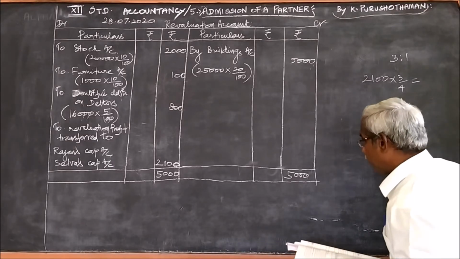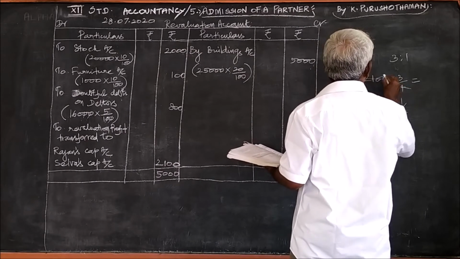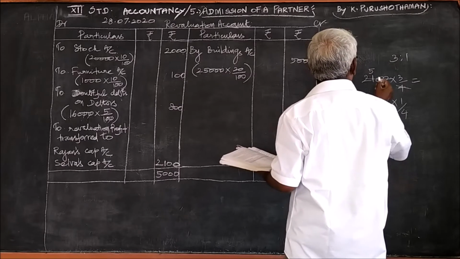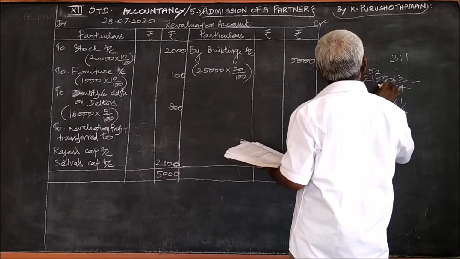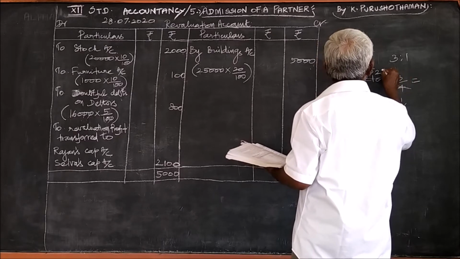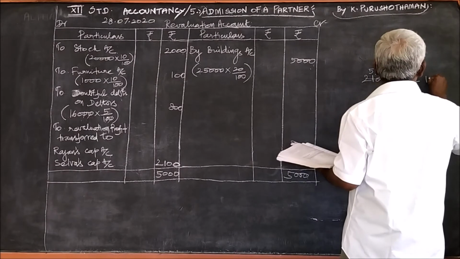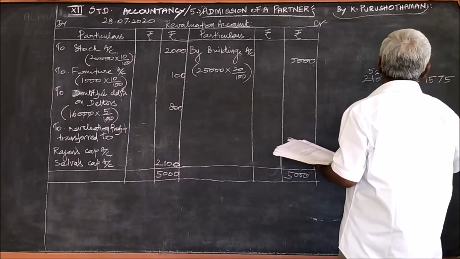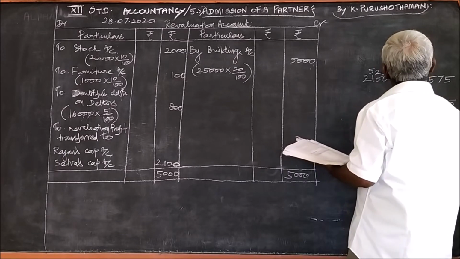What is 3 by 4? We can simplify this. 5 4s are 20, remainder 1, 10. 2 4s are 8, remainder 2, 20, 5 4s are 20. So 3 into 5, 25, 1,575. 1 into 525, 525.